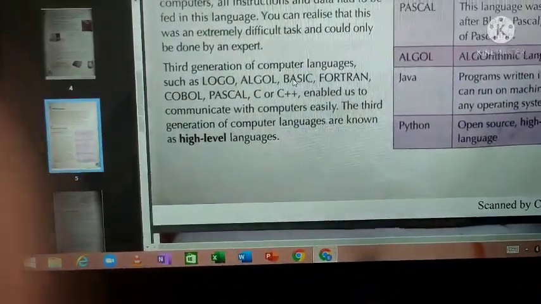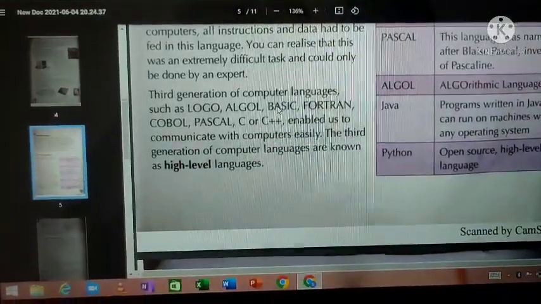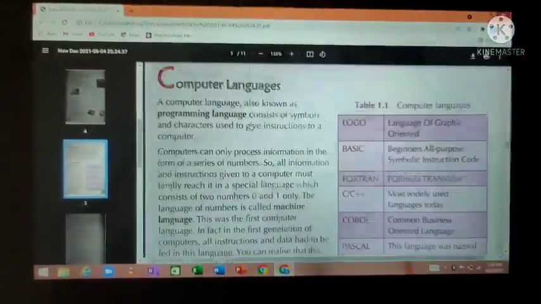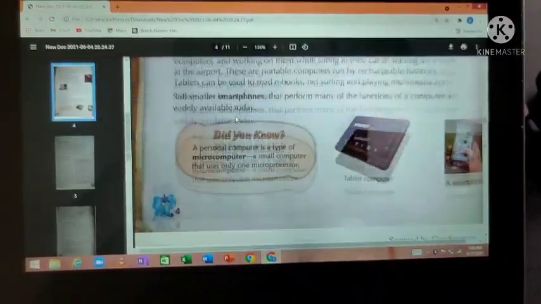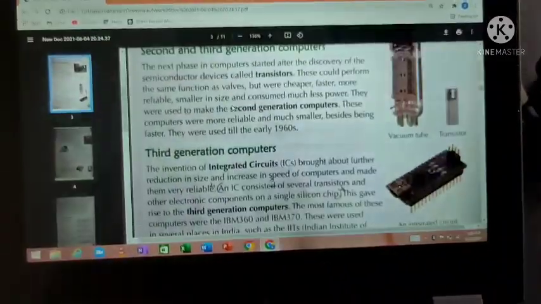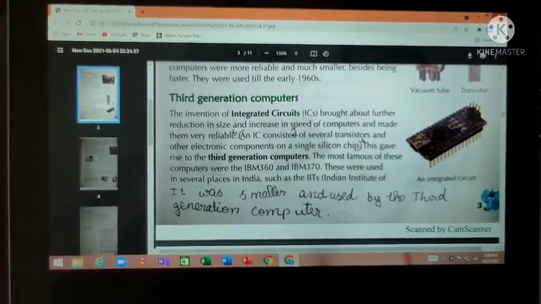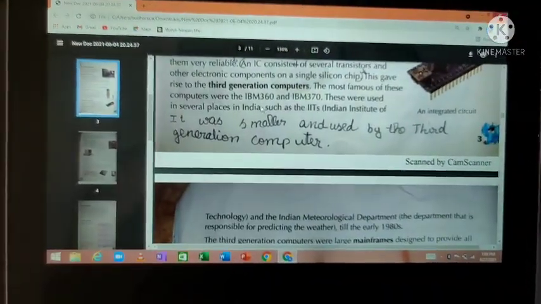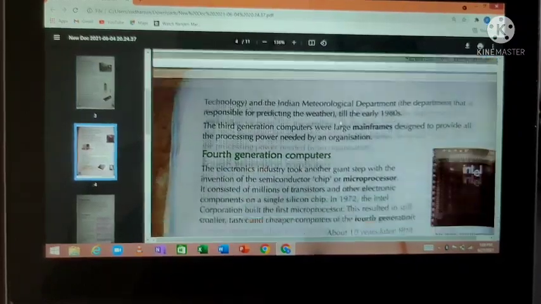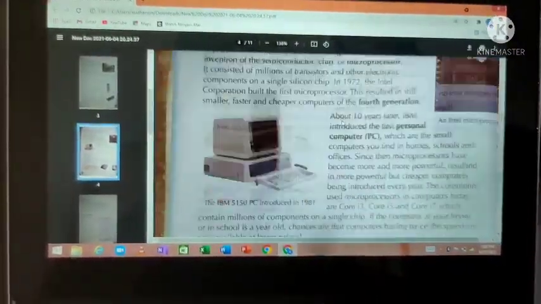We know what the third generation computer is, because in the last class we saw it very well. After the IC came into the world, third generation computers played a major role, like IBM 360, IBM 370, all those things.